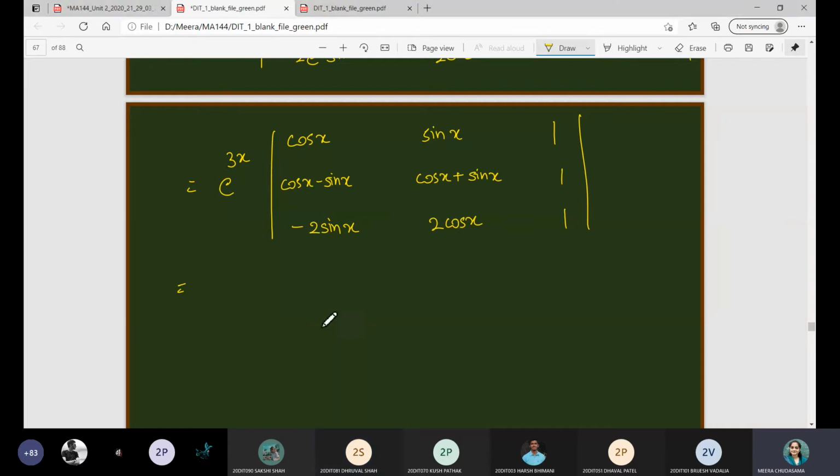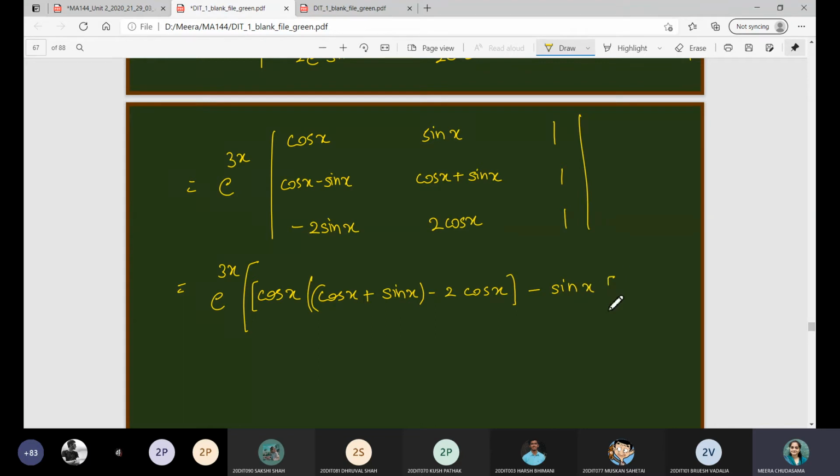Yes मैम. Ma'am, determinant e raised to 3x into cos 2x plus 2. Let us see. Let me write it.